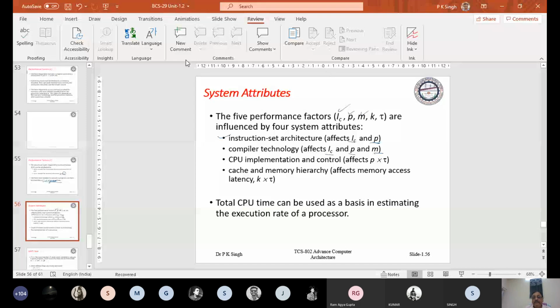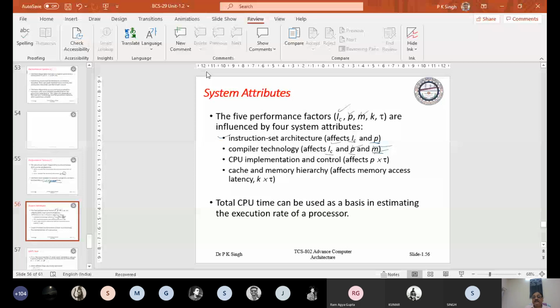And M means memory, because your compiler is responsible for assigning the addressing modes for the operands to be fetched at the time of execution of the program. So the compiler technology affects IC, the instruction count, processor time, as well as memory time.